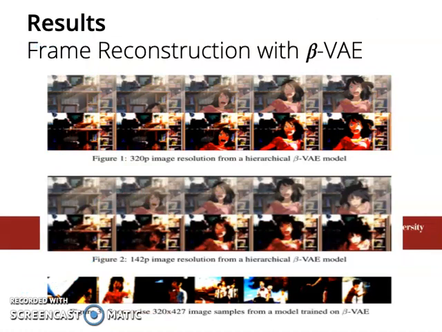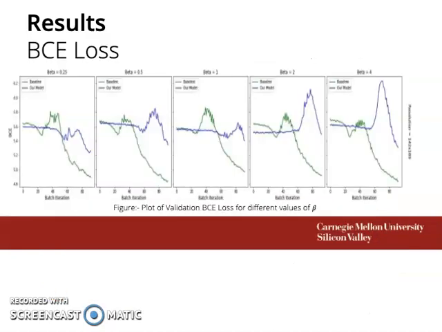Here we see the results of the image reconstruction using our modified deeper VAE for 320p and 142p resolutions. This is a plot of validation binary cross-entropy loss, which compares our model with the Beta VAE model for different beta values. BCE is indicative of how well the model will be able to perform reconstruction of images. It can be seen that our model is taking longer to converge as compared to the original model, most likely due to the fact that our model is deeper, as it was designed for images of size 142 by 189, whereas the baseline model was designed for 64 by 64.